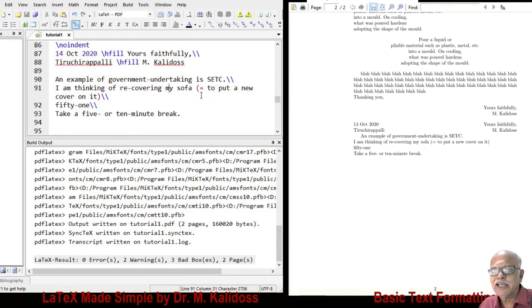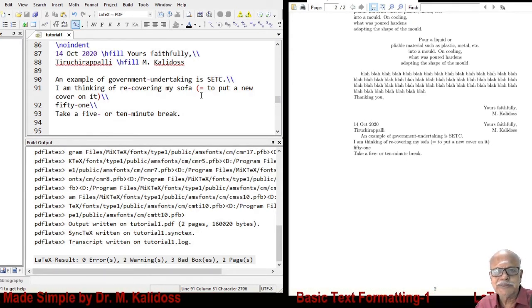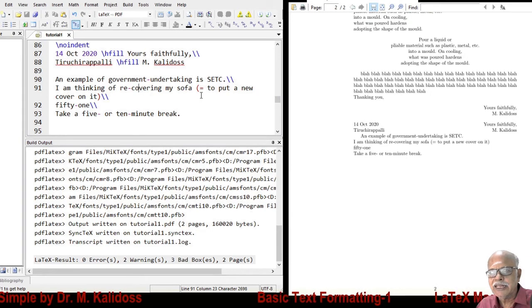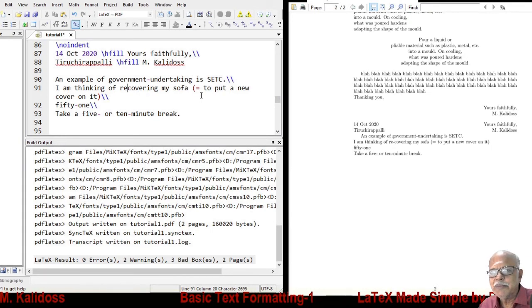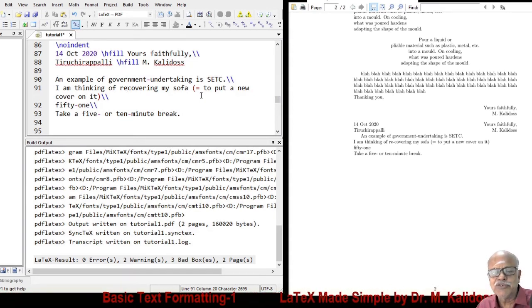That means I want to redo the outer layer. That's the meaning of it. Then suppose I remove this hyphen. The meaning will be entirely different. I am thinking of recovering my sofa from someone who has taken it away.